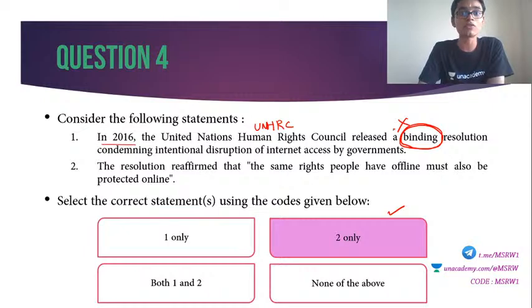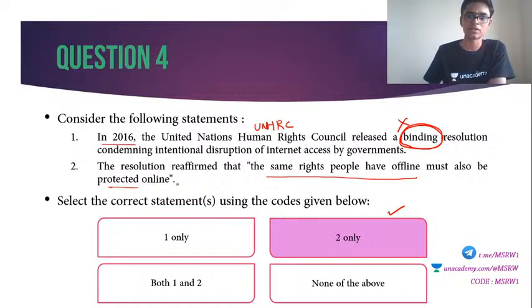United Nations cannot force any government to do anything because every country has sovereignty. Fine, India is a part of United Nations. That does not mean United Nations has the power to interfere in India. This was in the news because around that time in Jammu Kashmir, internet was disrupted by the government of India. That is why the first statement is incorrect. Second one, the resolution reaffirmed that the same rights people have offline must also be protected online. That is true. So the correct answer is option B.